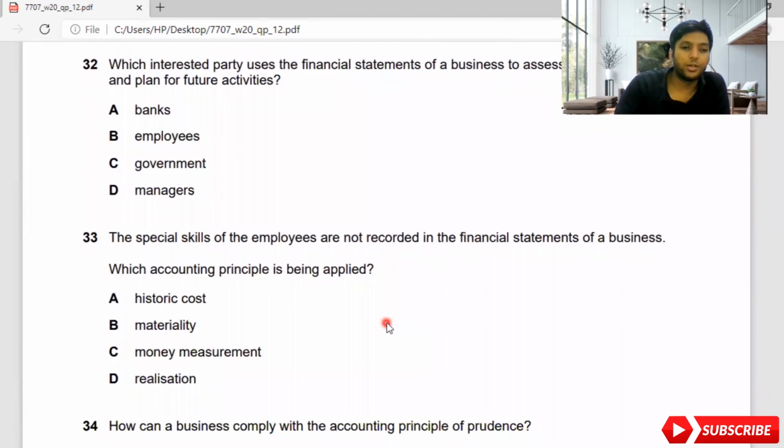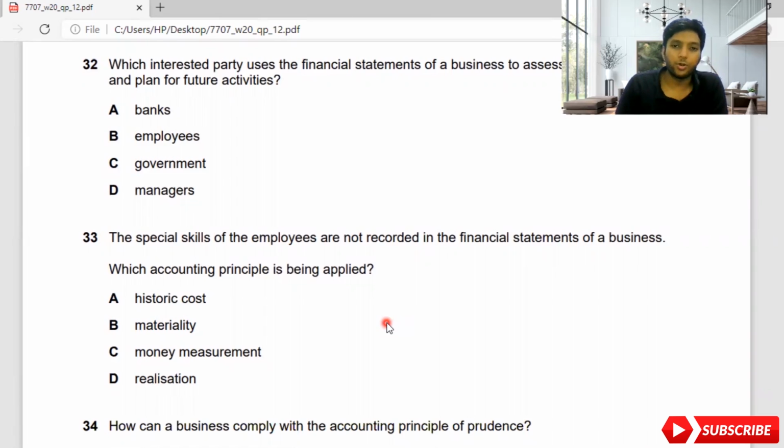The special skills of the employees are not recorded in the financial statement of a business. Which accounting principle is being applied? So the skills are not valued through money. Whichever you can't value through money, we say it is the money measurement concept. So the answer is C. But what is the historic cost concept? You are bringing an asset a long time back every year with the same cost, then of course we say that historic cost.